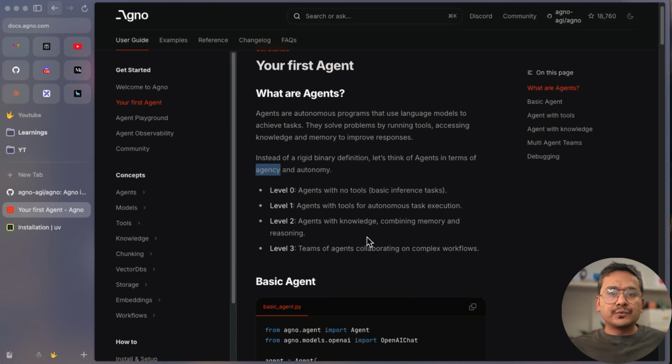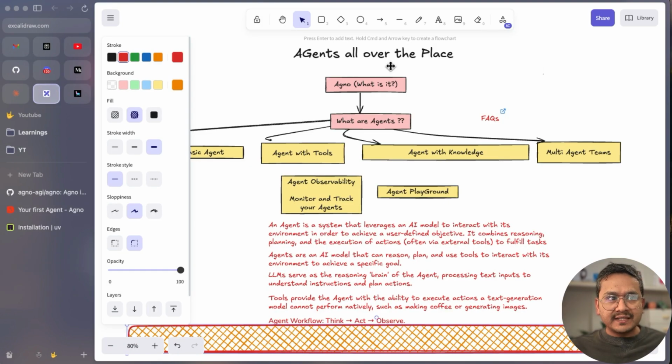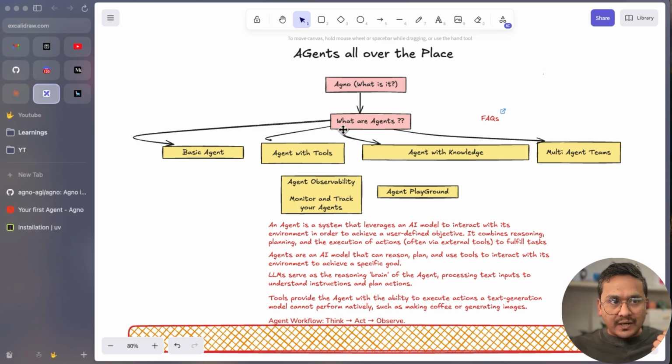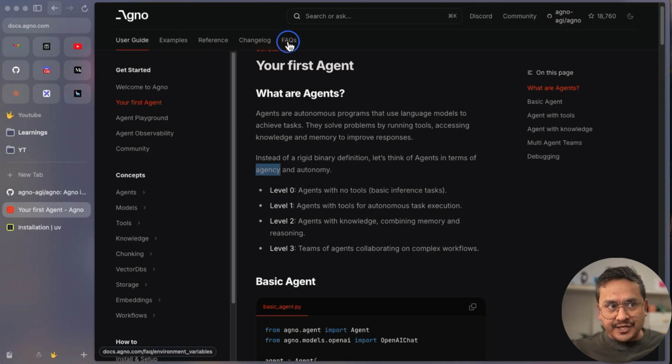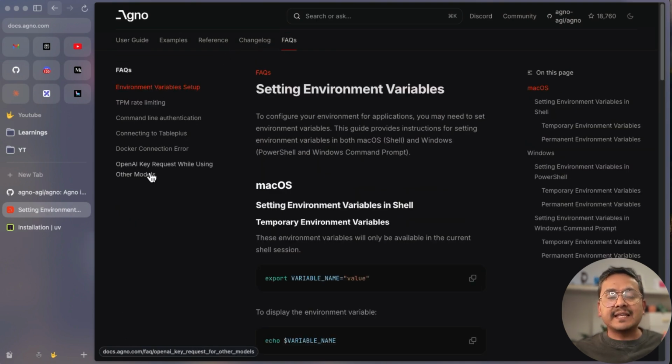Now let's go to the basic agent. I'm following this diagram which I showed you before. What are agents? I just explained that. And now basic agent. But before going into that, I just want to go one step back. When you run or create agents, you might face difficulties, because there are LLMs under the hood, there might be some dependency issues, there might be some other different issues, right? What I liked about AGNO is they have these FAQs here, which cover the main things that you might face. For example, setting environment variables.